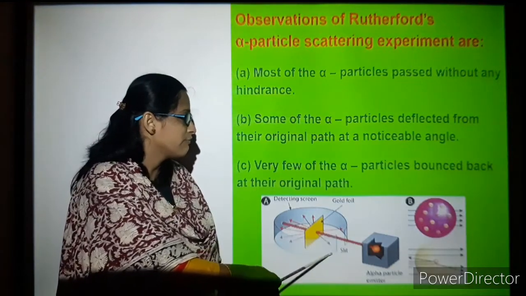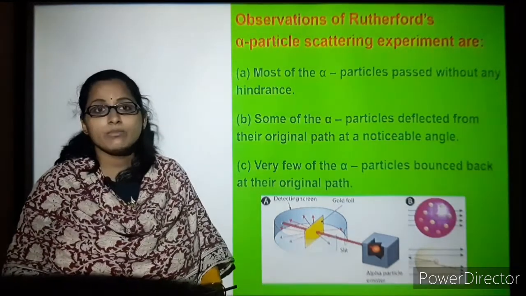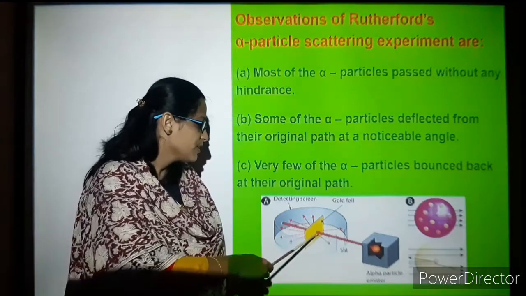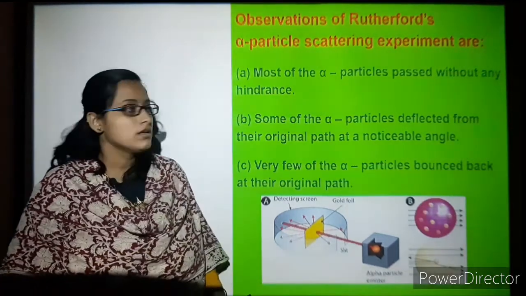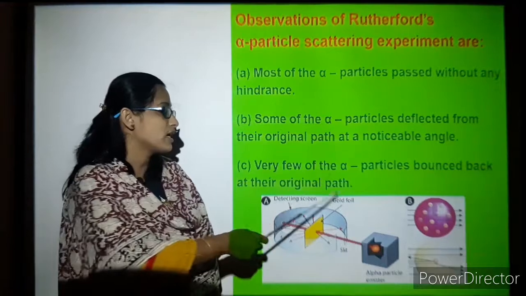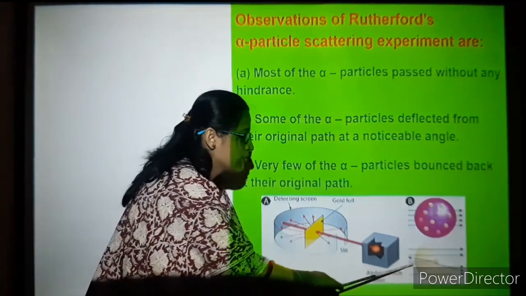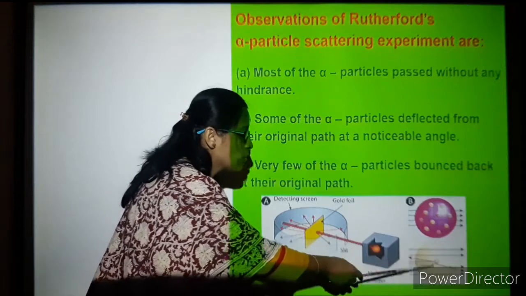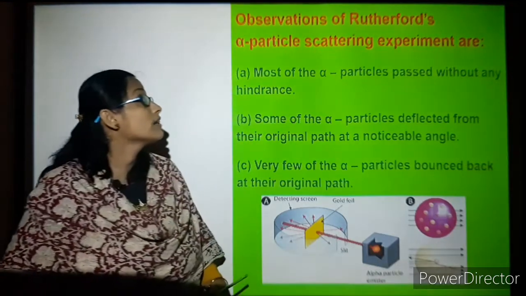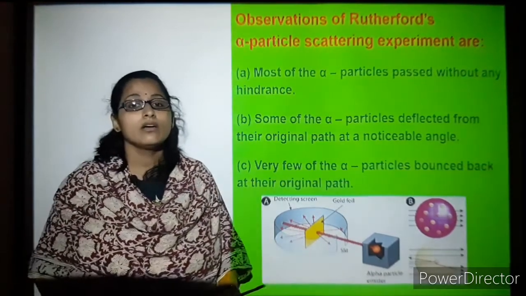They got deflected at a noticeable angle. You can see the angle here, which is noticeable. Very few particles bounced back along the original path itself. These are the observations made by Rutherford.